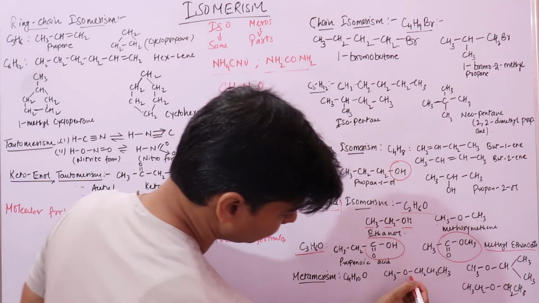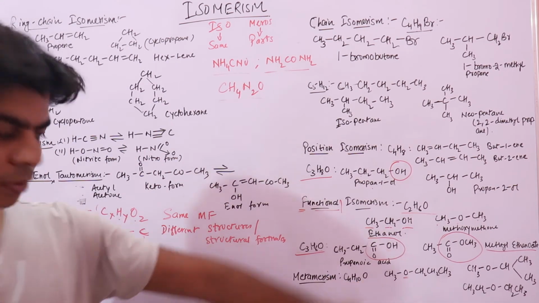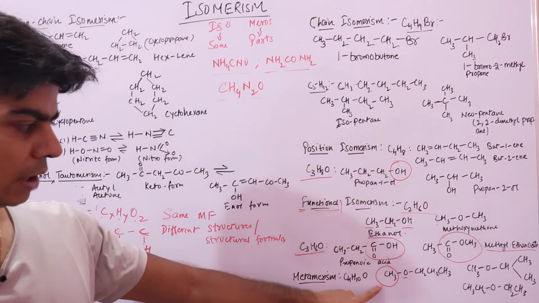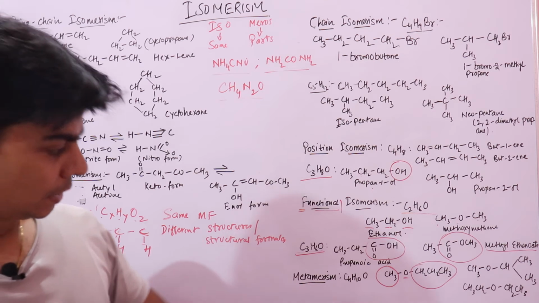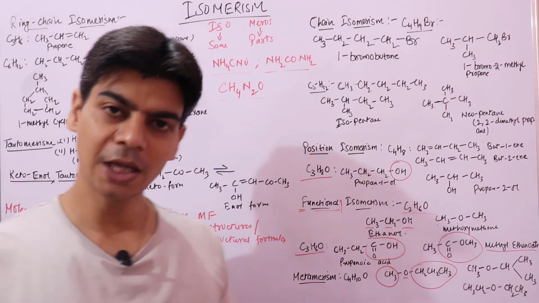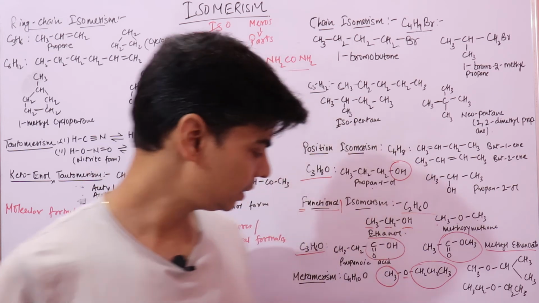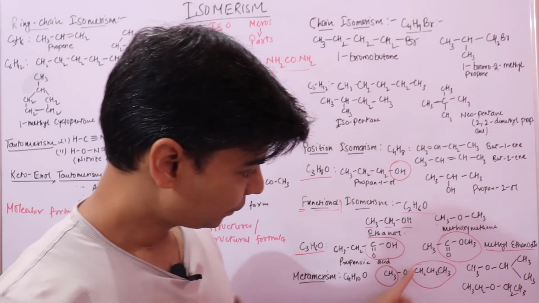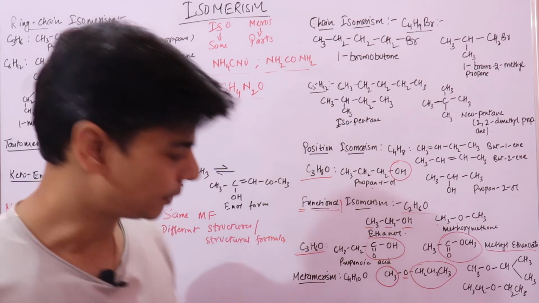For example, here you can see this is the ether group. This represents an ether group. Now here, in this molecular formula I have a methyl group here, and here I have a propyl group, right? With the same molecular formula, I can draw a different structure where I arrange the alkyl groups in a different way around the ether functional group. Now in this structure I will arrange alkyl groups in a different way.